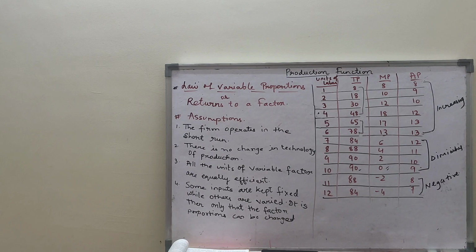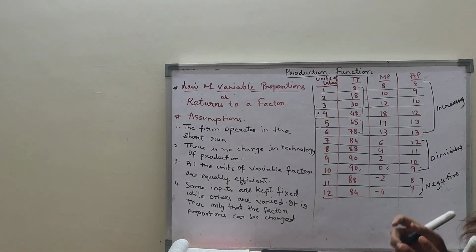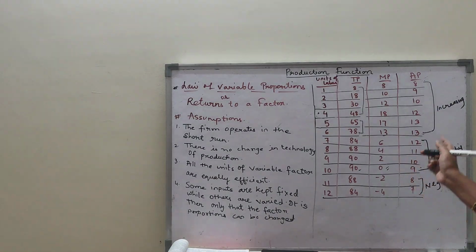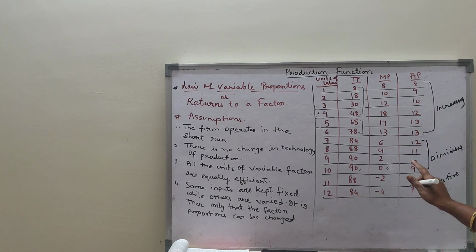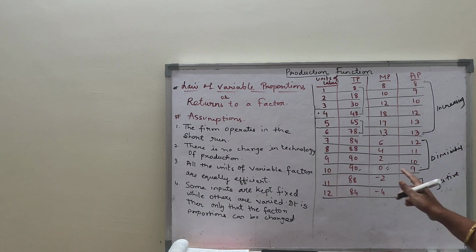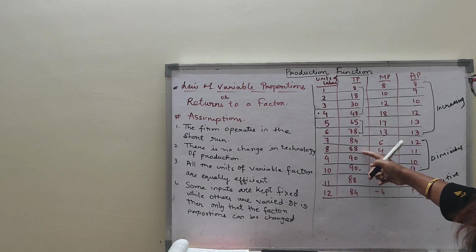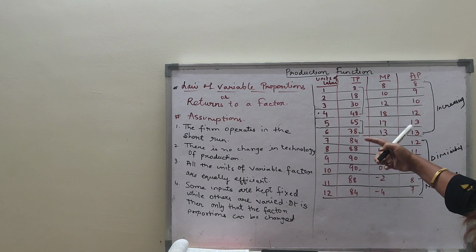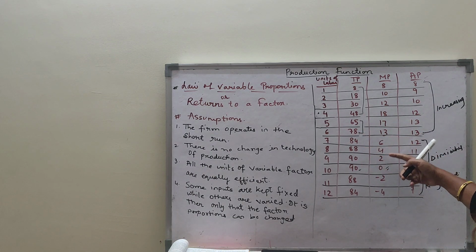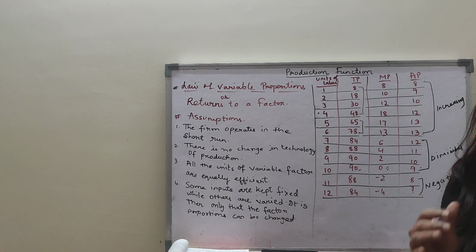So diminishing return is not the stage of loss. It is the stage where a firm does not get as much profit as it was getting in the first stage of increasing return. Here in the second stage, profit is less. So a producer cannot decide where to stop. See, after the 6th unit, total product is increasing at a diminishing rate. See, 13, 6, 4. So it started increasing at a diminishing rate. Marginal product is continuing to fall, and average product has now started to fall. So average product is still positive. So how can the firm decide to stop there?